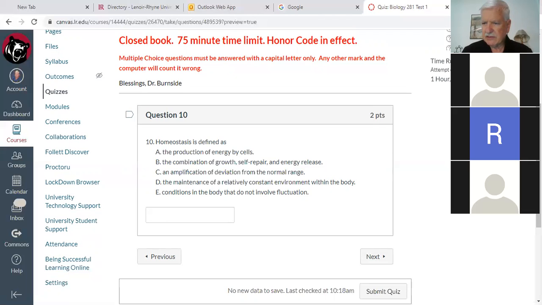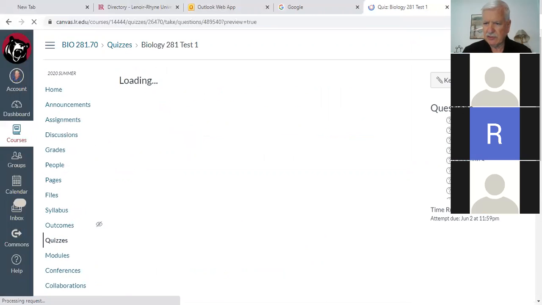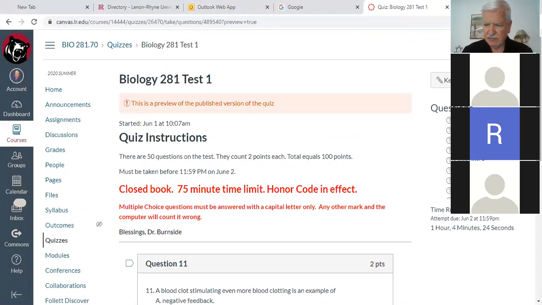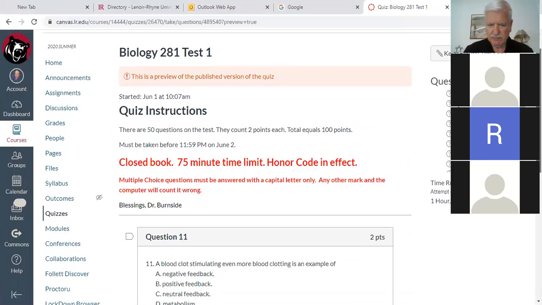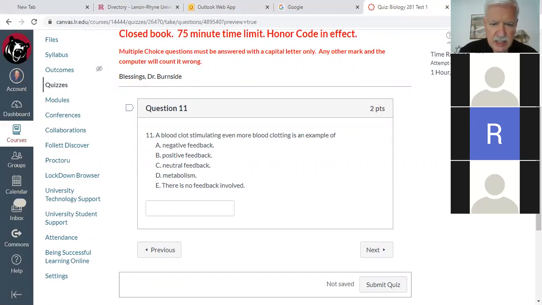Oops. Went through. Whole bunch of them here. Let's see. Wanted to go to 11. I'm trying to do 1, 4, 7, 10, 11, 14. I've got a system so I can keep up with what I'm doing. Here's question number 11. A blood clot stimulating even more blood clotting is an example of: A, negative feedback; B, positive feedback; C, neutral feedback; D, metabolism; E, there is no feedback involved.